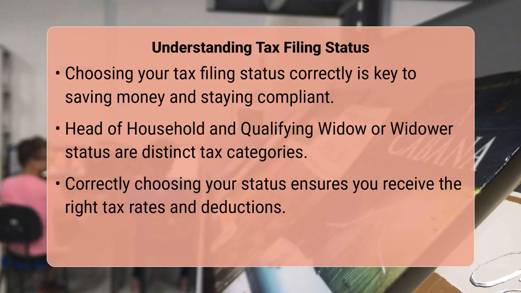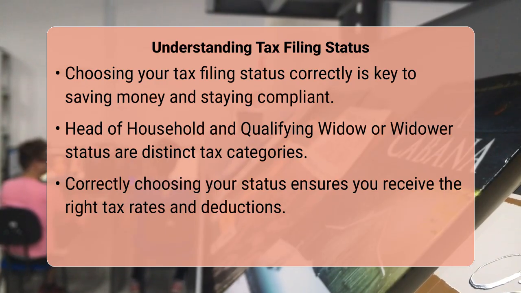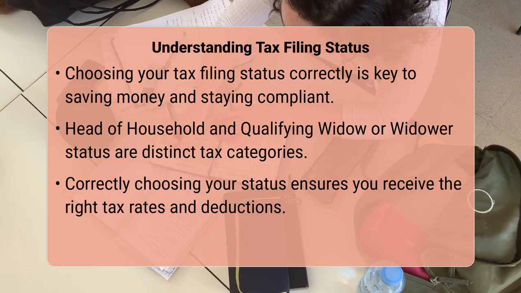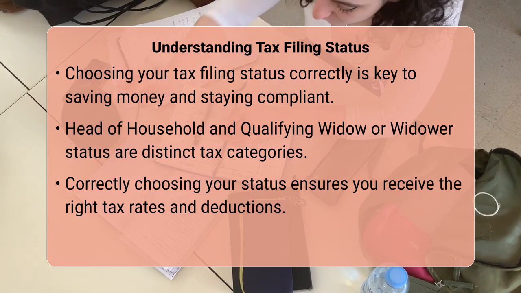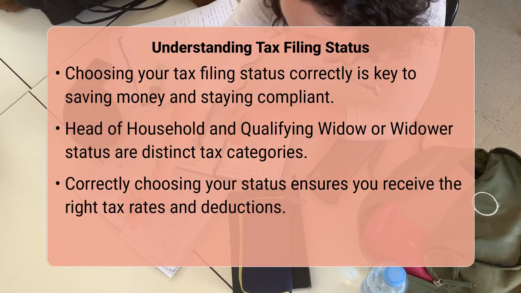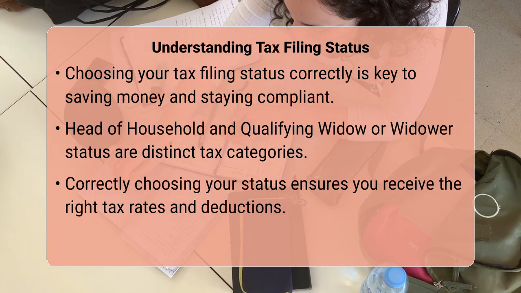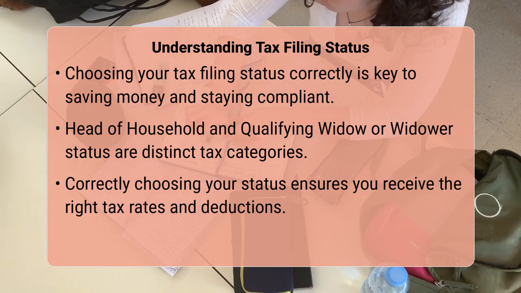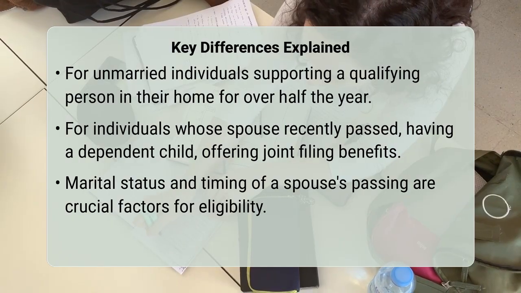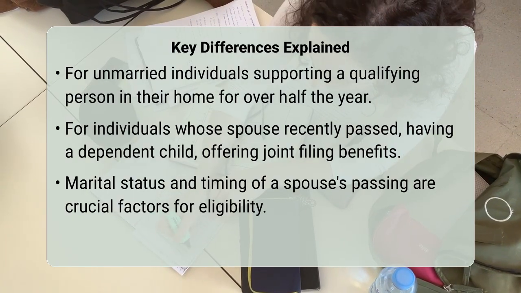No, head of household and qualifying widow or widower status are definitely not the same. While both can offer significant tax benefits compared to filing as single, they have distinct eligibility requirements set by the Internal Revenue Service. It is really important to understand these differences because selecting the correct filing status ensures you get the right tax rate and deductions. The core difference lies in your marital status and the time frame after a spouse's passing.